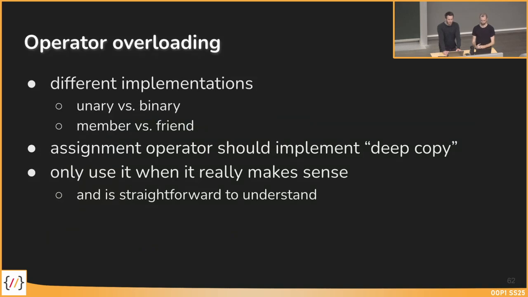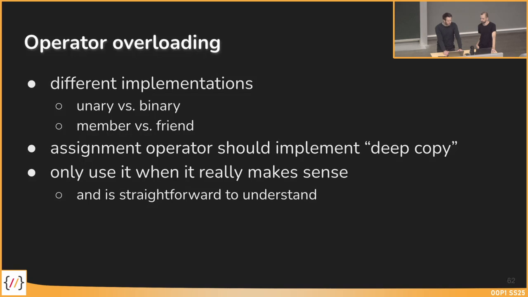We've seen different implementations: a unary version and a binary version. With two operands we have seen two different versions, the member version versus the friend version, where we declare just friend and the signature of the operator overloading method and implement it outside of the class, which is necessary for operators where the left-hand side is not of a custom-defined class, for example, as we've seen for the output operator.